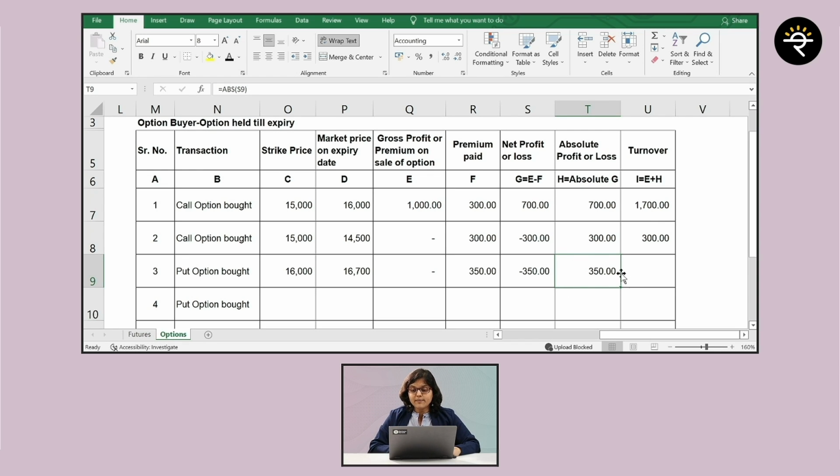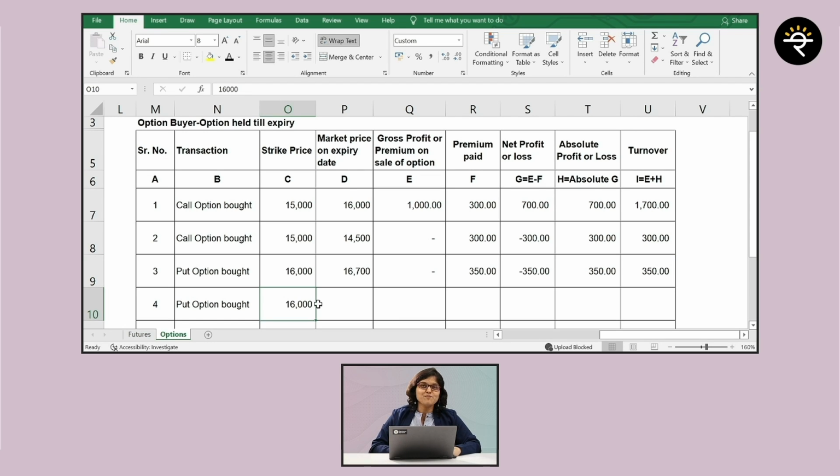Now, this absolute profit or loss plus premium received. But have you received any premium on sale of option? No. Why? You didn't execute the contract. Because it went against your direction, that is the reason why it is going to be only 350 rupees. Now comes the grand finale.